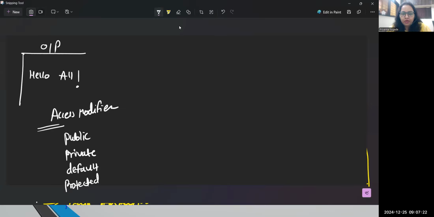Now, a few rules. Whenever you are declaring a class, which access modifier will you write? See, if I say private class, what is the use of that class in real time? So do not declare any class as private. Do not declare any class as protected. These two modifiers we don't follow at class level. For class level, you design your class either as public or as a default class. We generally follow the public structure.